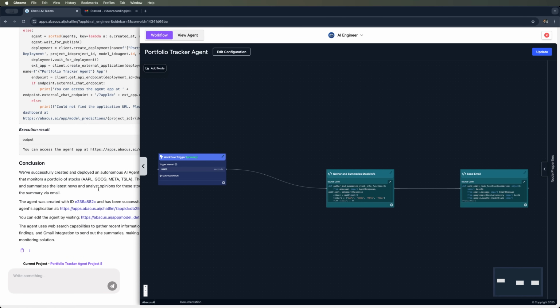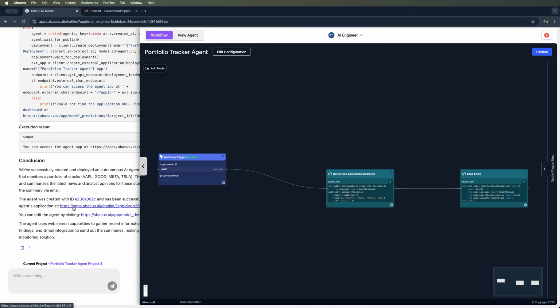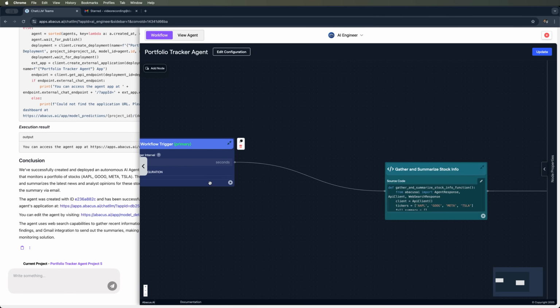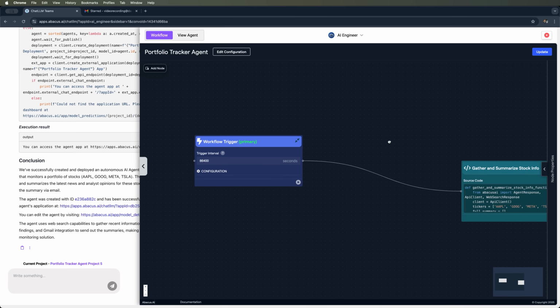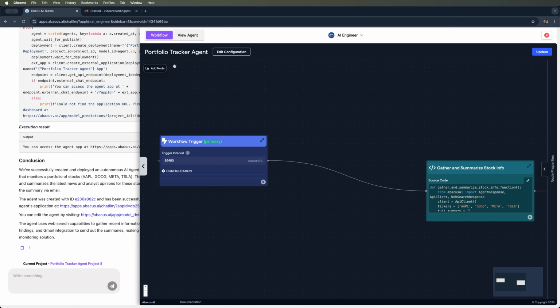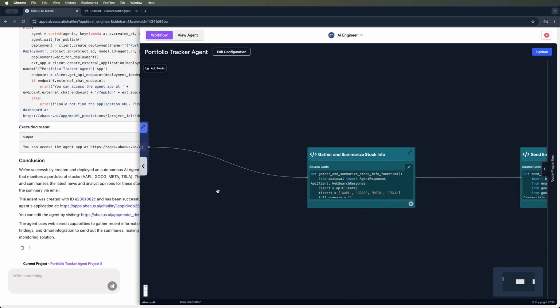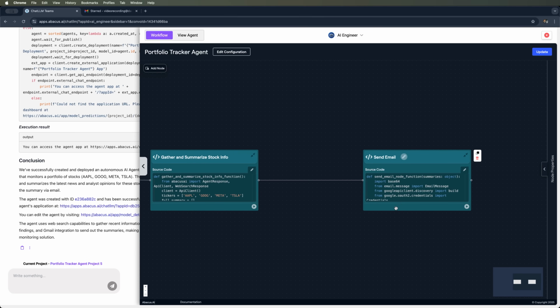Once the generation is complete, we receive links to the edit page and the chat interface. Additionally, a workflow view opens, displaying a structured diagram of our agent. This interface allows us to visually connect different nodes, add new ones, or modify their relationships. We can also structure the logic directly within a flowchart.